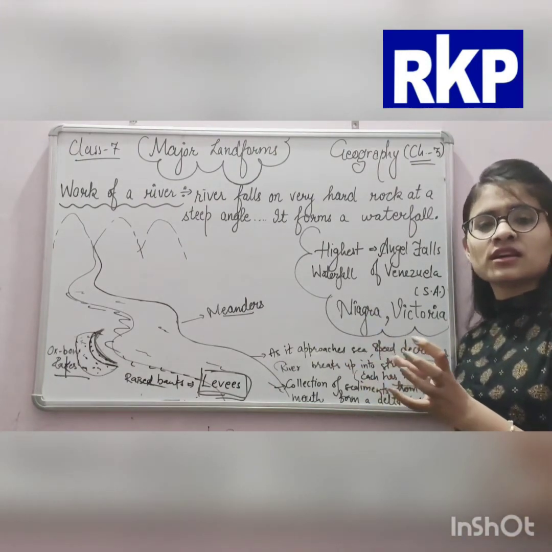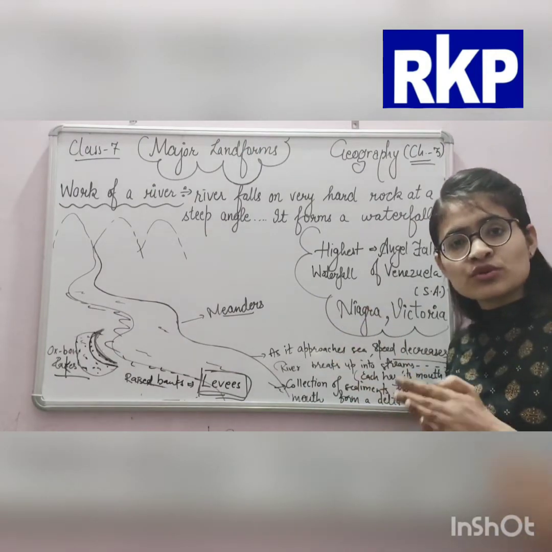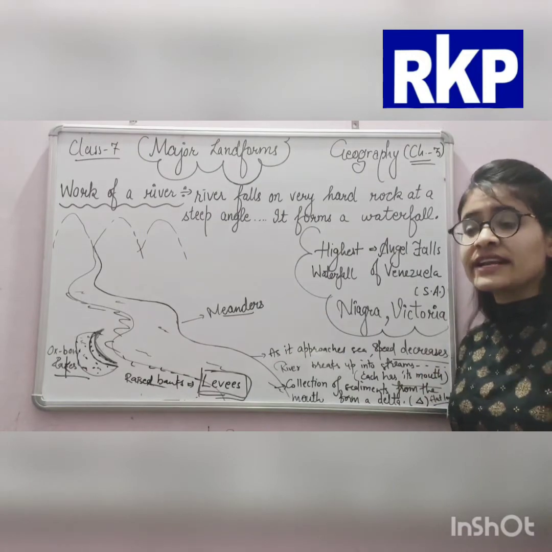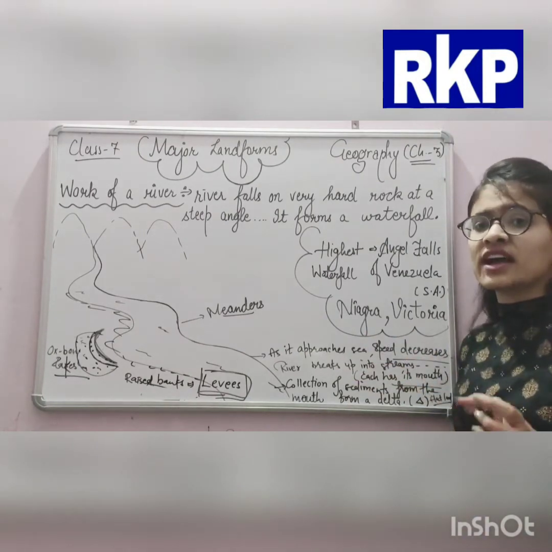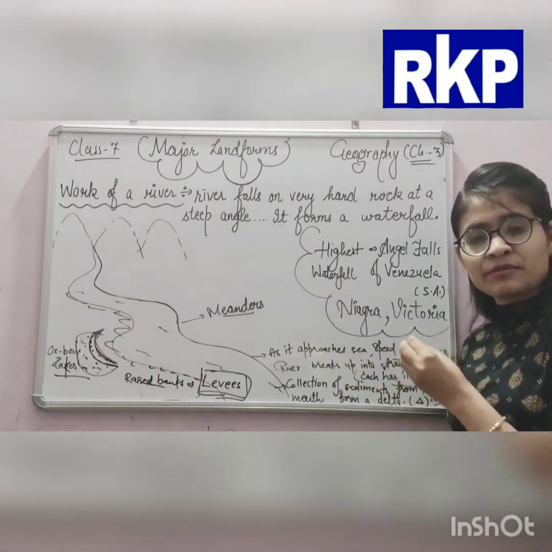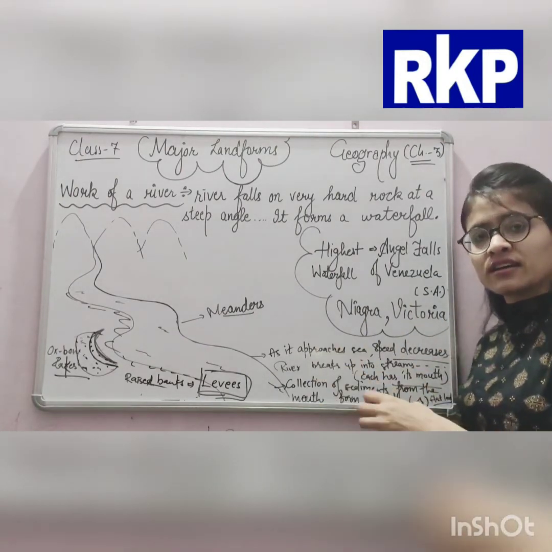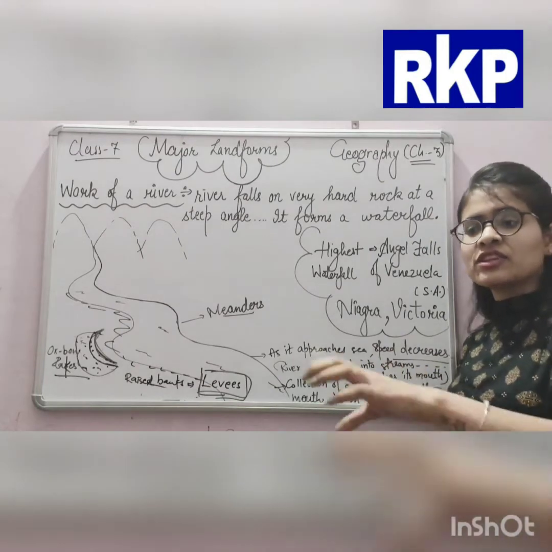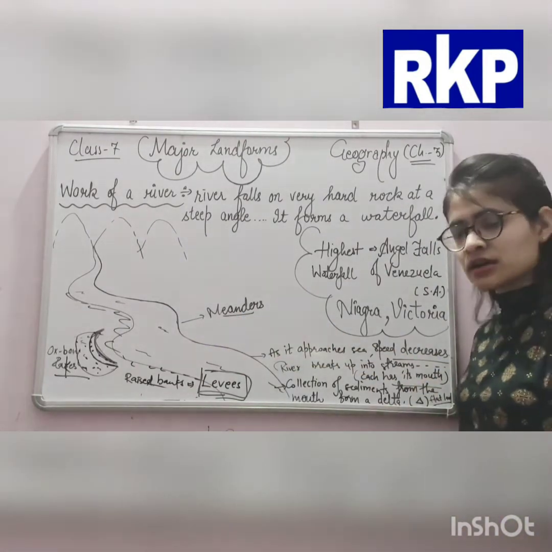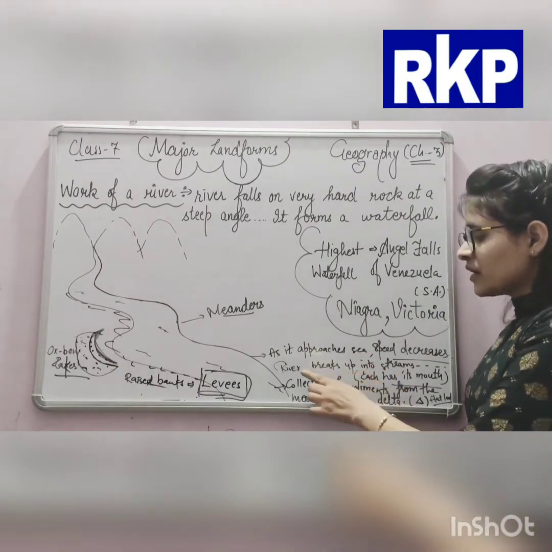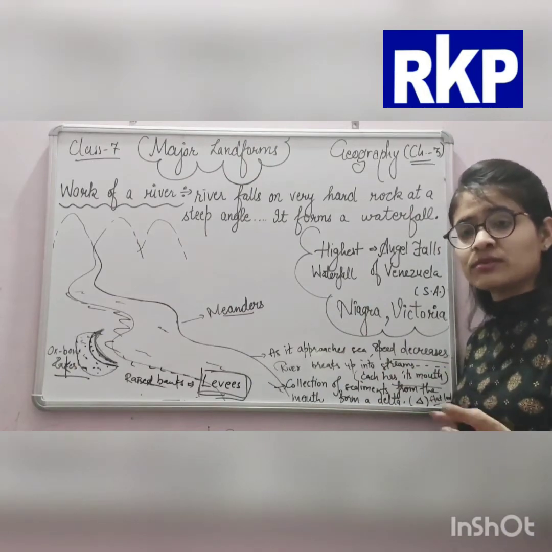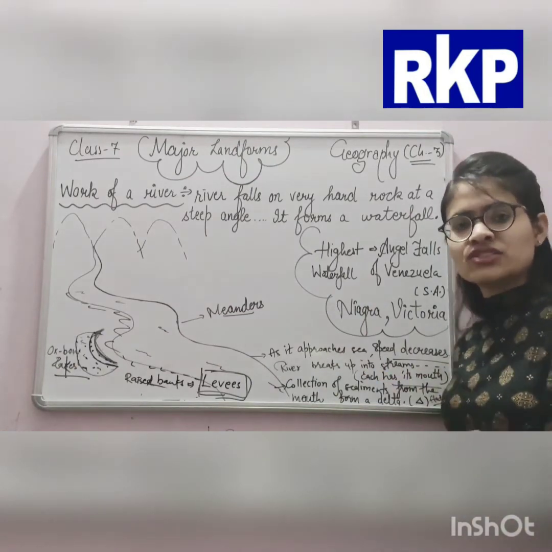Because its speed is very slow, and it is carrying a heavy load of the eroded material from the full way from where it is coming. So after that, the river breaks up into many streams, and these streams are called distributaries.